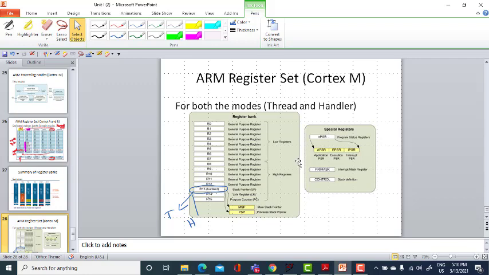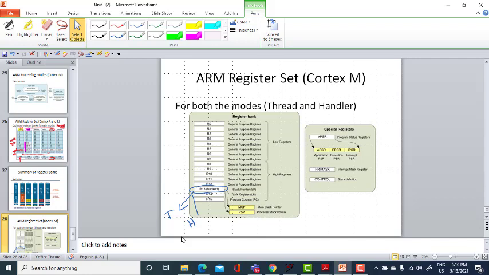As I said earlier, we have two stack pointers, one for the thread mode and one for the handler mode. Like the process stack pointer, we have the handler stack pointer also, which is only accessible in the handler mode. When running an operating system, we need to separate the kernel level and the thread level data in programs.